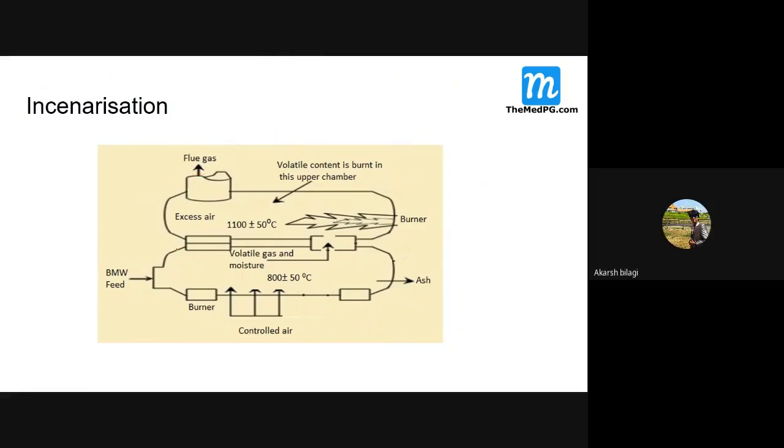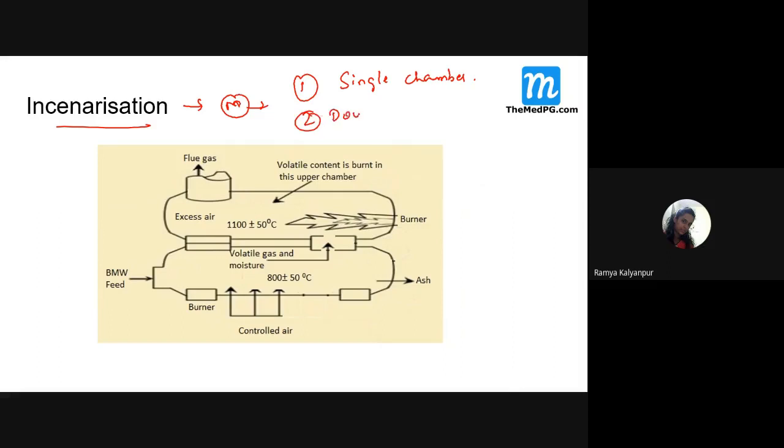Now, for incineration, one machine is there. The machine used for incineration is called an incinerator, and different types are there. One is the single chamber incinerator, then the double chamber pyrolytic incinerator. Pyrolytic means we are just heating them. Then the rotary kiln incinerator. So different types are there. From our health professional view, single chamber and double chamber incinerators are very important.